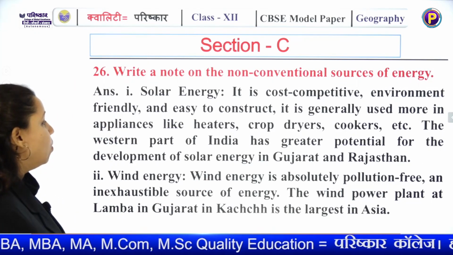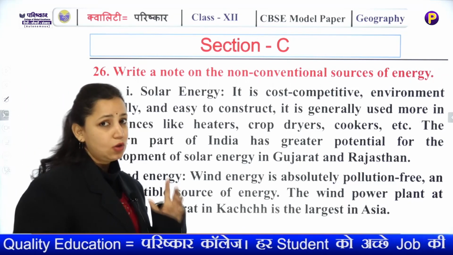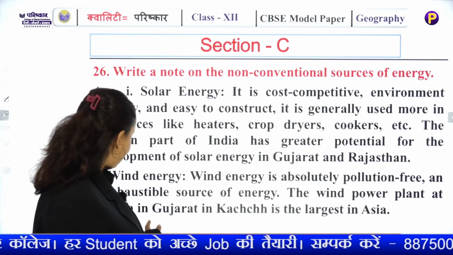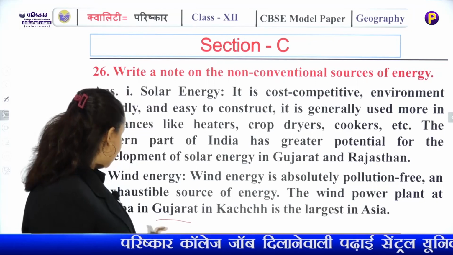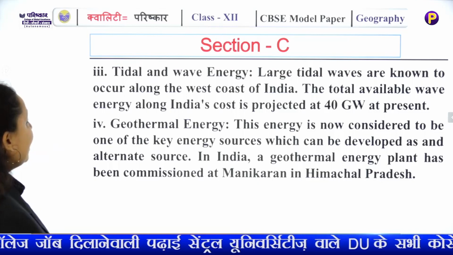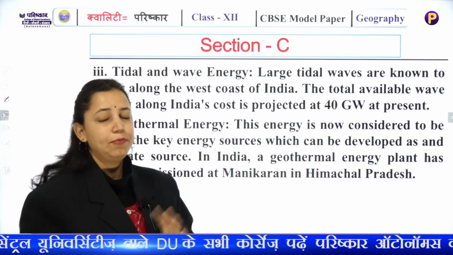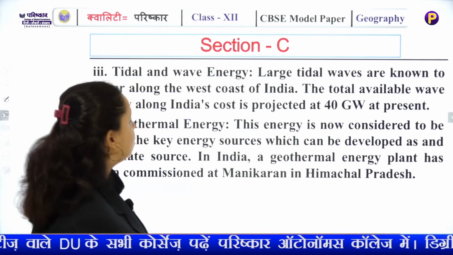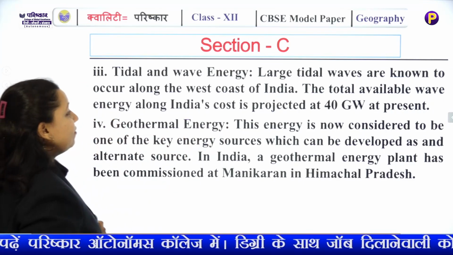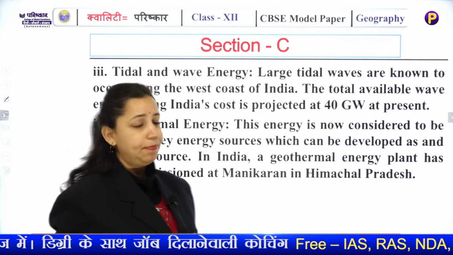Wind energy is absolutely pollution free and inexhaustible, and the states with the potential for wind energy are again Rajasthan and mainly Gujarat, and in Gujarat we also have the Lamba wind power plant set up. Tidal and wave energy: India has a long coastline, so we have potential for harnessing tidal energy also. The total available wave energy along the Indian coast is projected at 40 gigawatts at present.